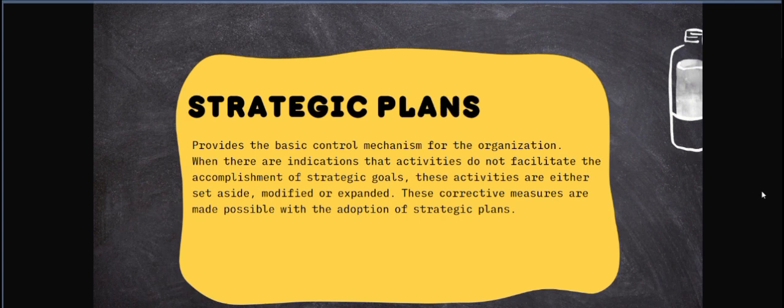Strategic plans provide the basic control mechanism for the organization. When there are indications that activities do not facilitate the accomplishment of strategic goals, these activities are either set aside, modified, or expanded. These corrective measures are made possible with the adoption of strategic plans.